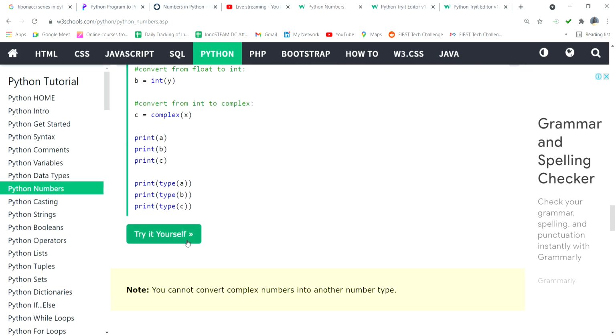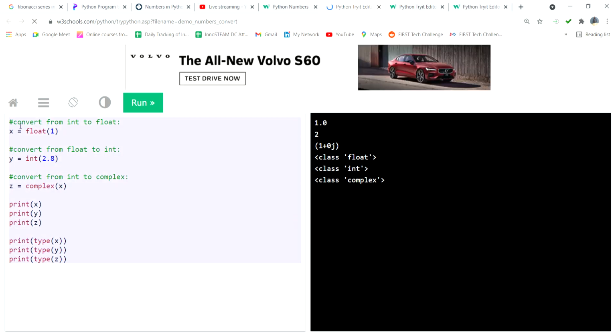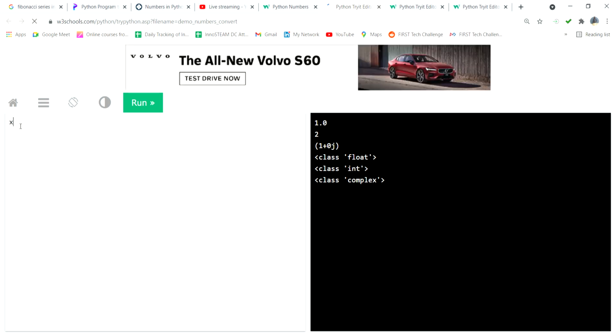Here you can see, suppose x is a variable, x equal to 45, so it is an integer. Then y equal to 54.78, so this is a float.